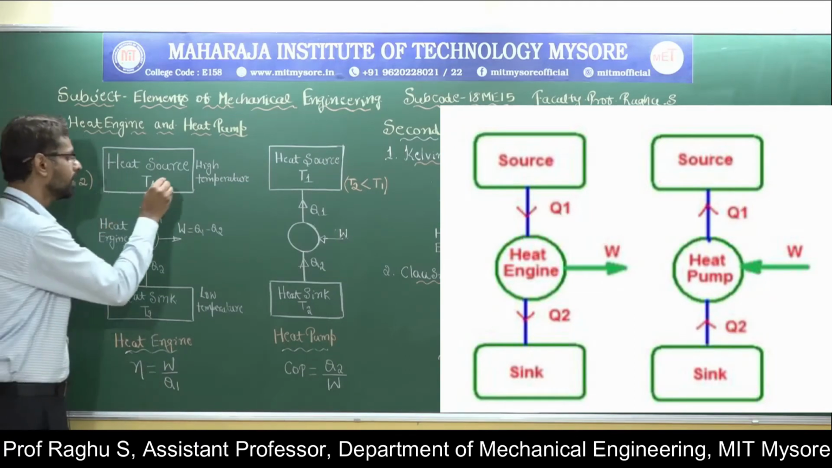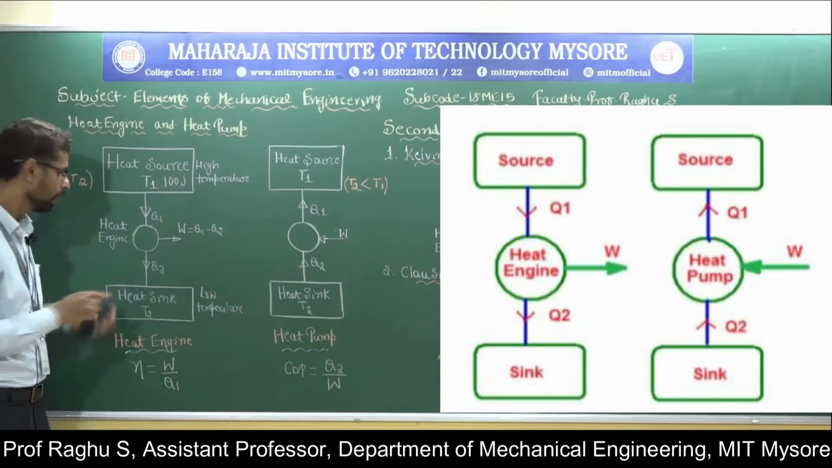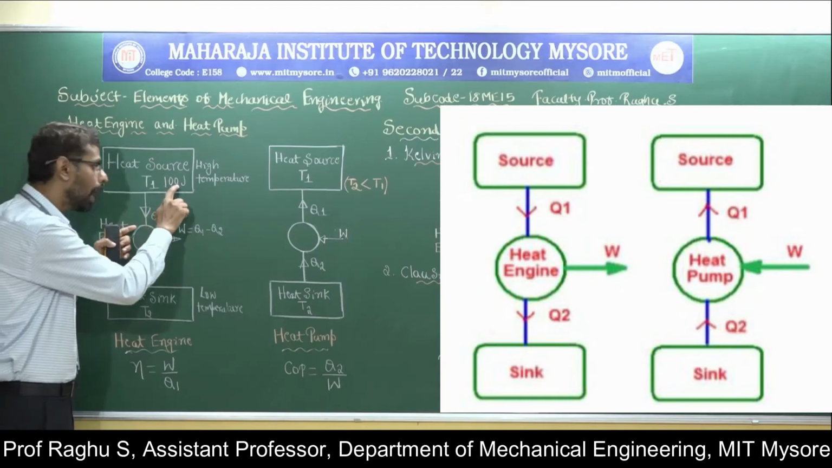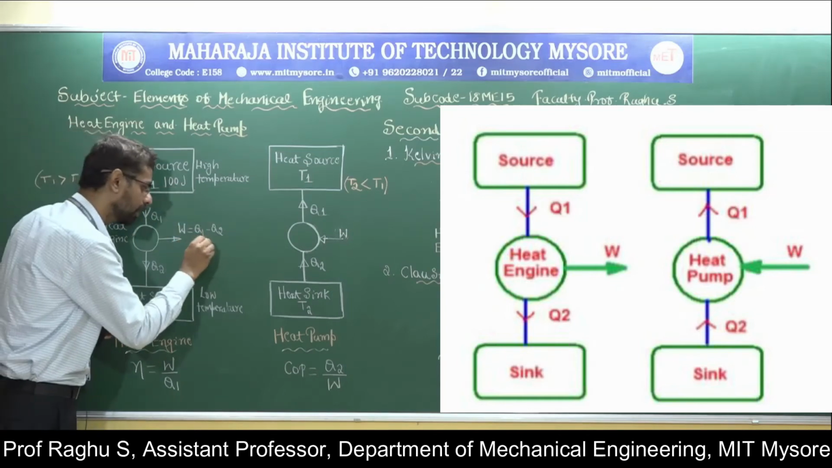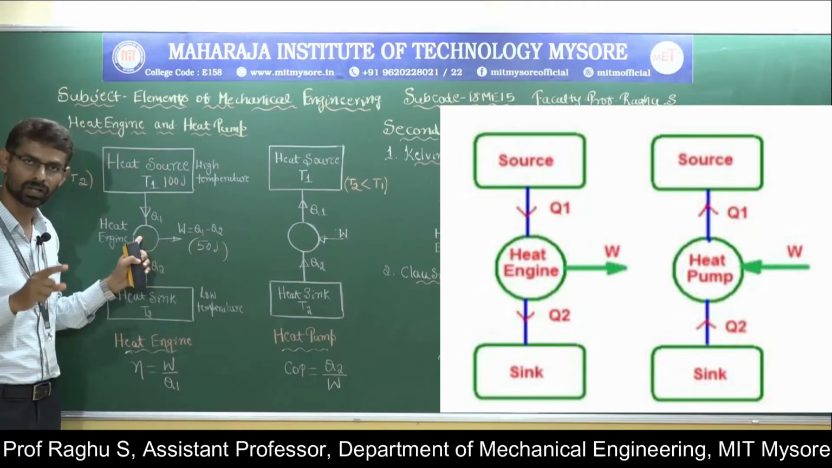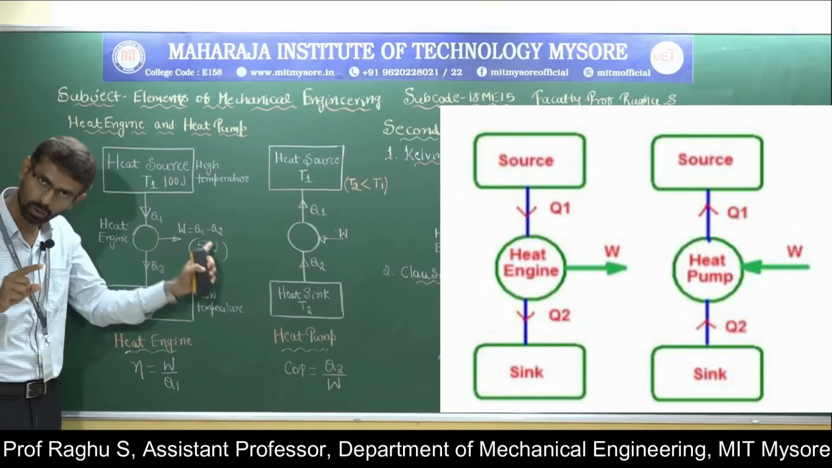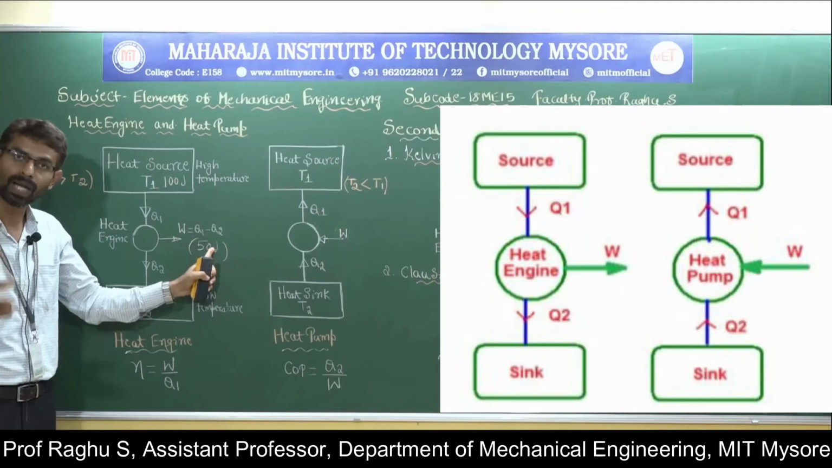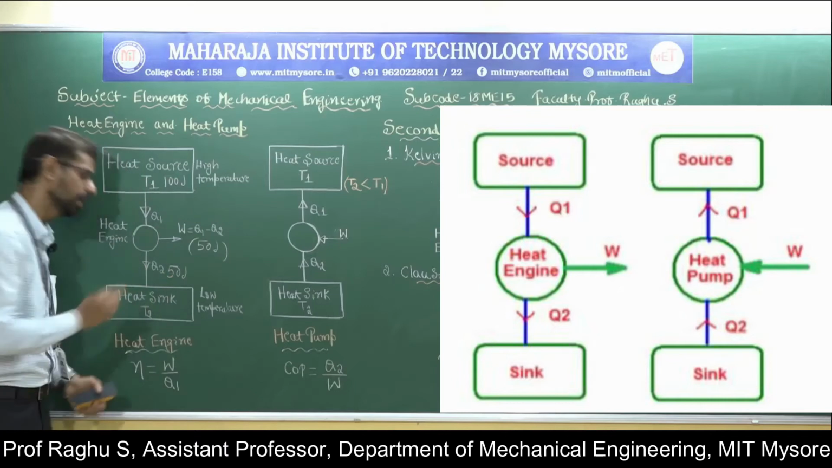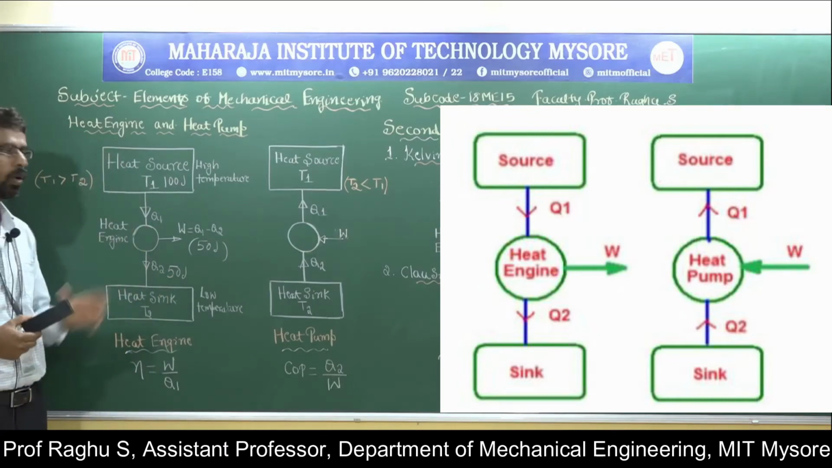For example, here we have 100 joule of heat energy. The heat engine takes 100 joule of heat energy and converts only part of it into mechanical work, that is only 50 joule. So it converts 50 joule of heat energy into 50 joule of mechanical work. The remaining heat energy is 50 joule, so this 50 joule is rejected to the sink. It must be rejected. Now, this is about the heat engine.